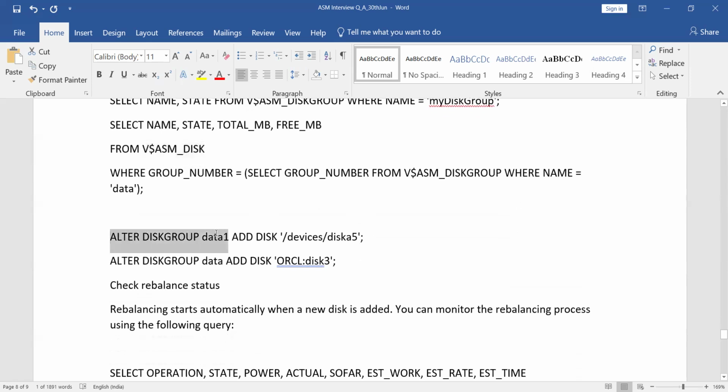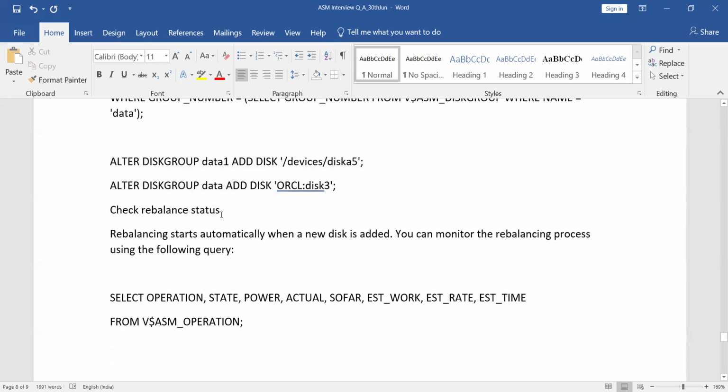Then you can use alter diskgroup with the disk group name, add disk, and give the path of the disk that will be added. Whichever disk you want to add to this disk group, you have to give the disk location. You can also write it this way, with disk 3, disk 4. These are the 2 ways you can give it.